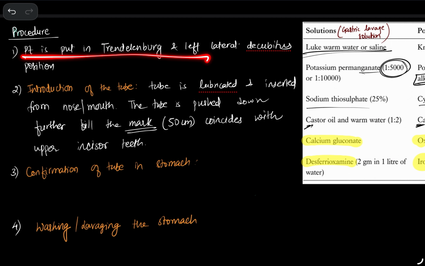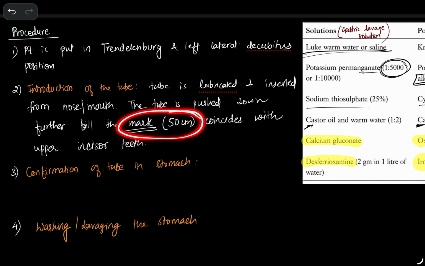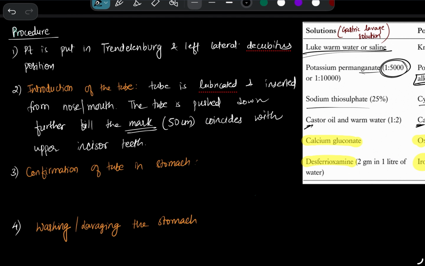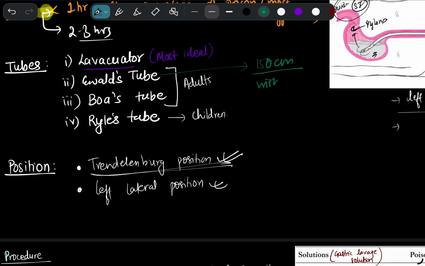The patient is put in Trendelenburg position and left lateral decubitus position. The second step is introduction of the tube. The tube is lubricated and inserted from nose or mouth. The tube is pushed down till the mark. So there is actually a mark on the Ewald's tube. The total length of the Ewald's tube is 150 centimeter, with a mark at 50 centimeter.